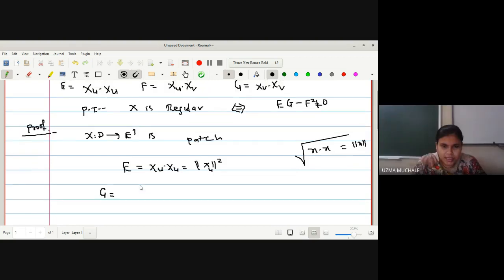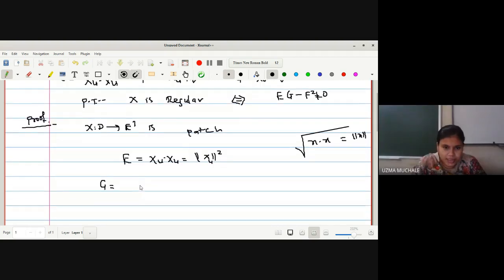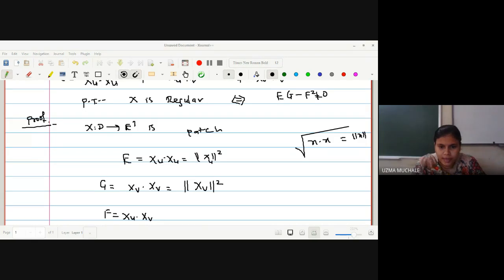E, and next is value of G, also it is xv dot xv. So we can write this again with the dot product as norm of xv square. Similarly, now next we can evaluate what is the next one? F is xu dot xv. Okay. Now how to evaluate this xu dot xv?